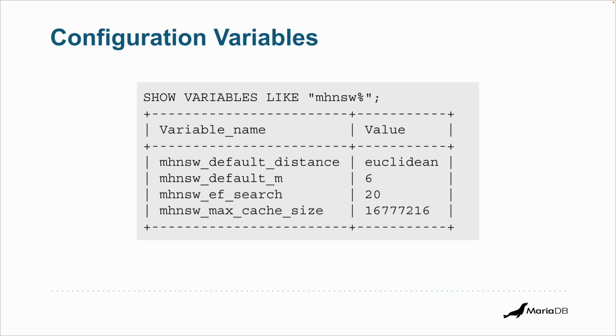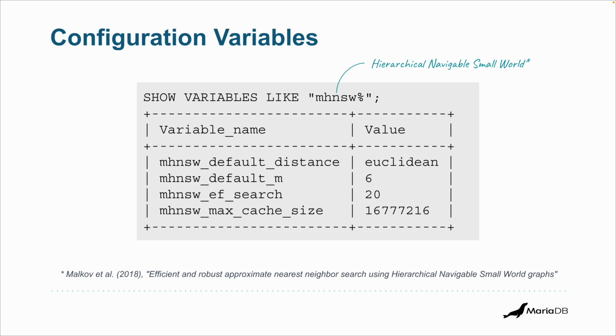And just really quick, I'm not going to talk about this too much. There are configuration variables that you can use to tweak how MariaDB behaves in terms of this index. And these variables all start with MHNSW. So HNSW means hierarchical navigable small world, and the M is for MariaDB. So it's a MariaDB implementation of this, which is for robust approximate nearest neighbor search. This is state of the art, and MariaDB happens to have one of the fastest, if not the fastest, according to benchmarks by us and by others, compared to other databases, super fast.